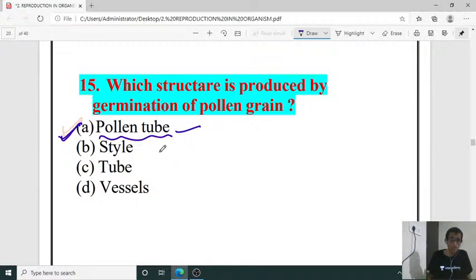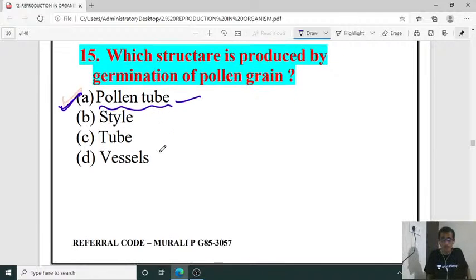So pollen tube formation ensures that the pollen grain is germinated on the compatible type of stigma. Only when a compatible or matching type of stigma is there will it allow the pollen grain to germinate. Otherwise, definitely, it won't give permission to germinate on that stigma, if it is an incompatible type of stigma. Yes, pollen tube, option A, you are right, Manohar.